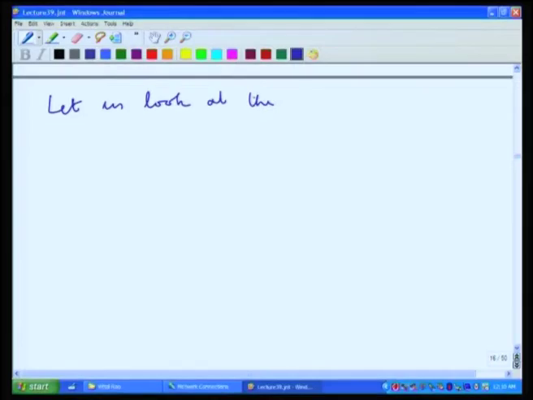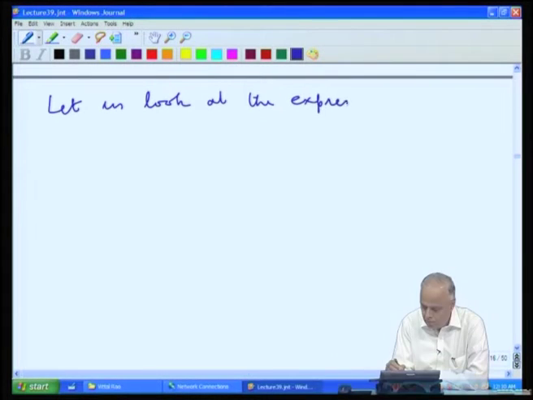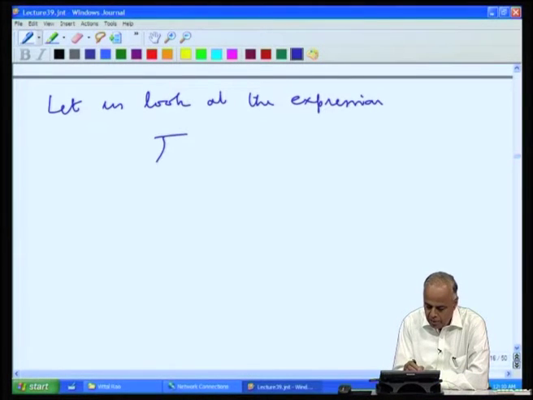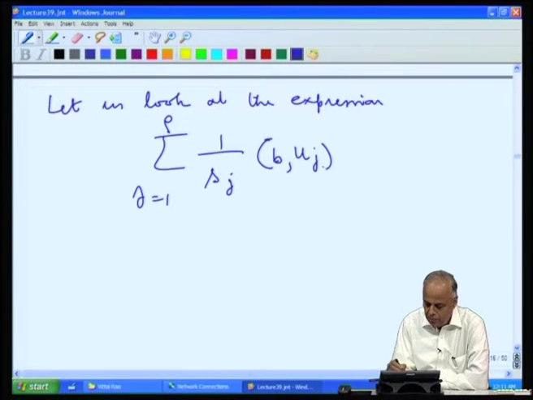Now, let us get back to the structure of the solution and get to the notion of the so called pseudo inverse of a matrix. So, let us look at the expression summation j equal to 1 to rho, 1 by S j, b u j, v j.